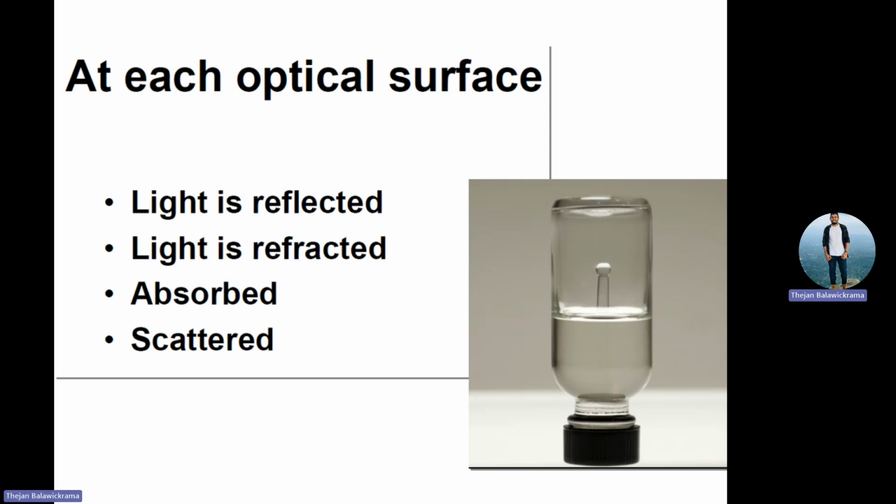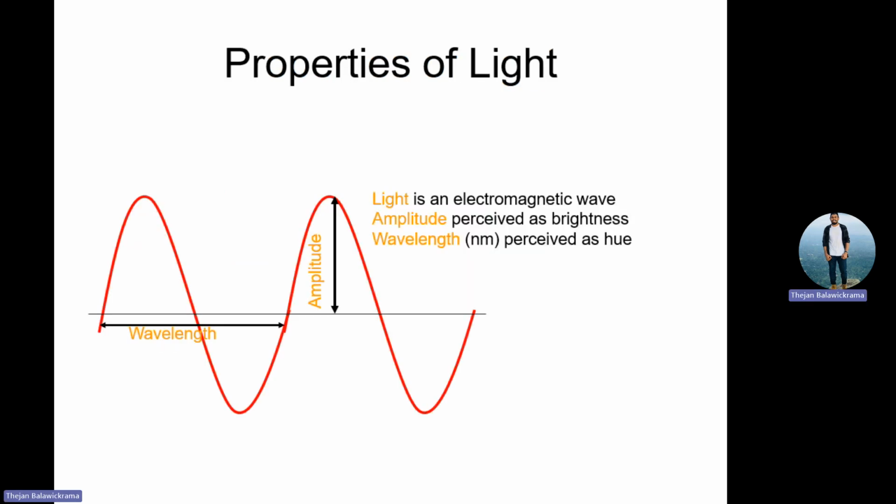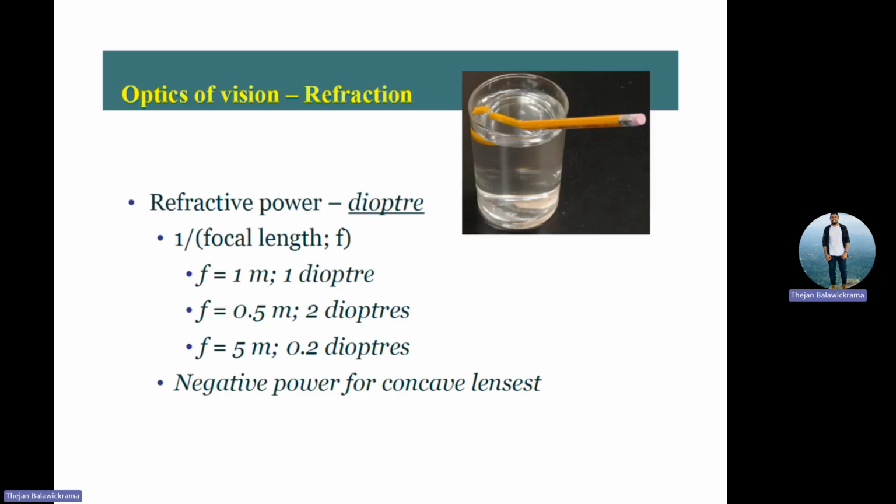So what are the things that can be scattered and why is that scattering? That is what we are going to understand. Basically, you know the properties of light. You know the wavelength, the amplitude, and what? Frequency. Right? So I suppose I don't need to waste time on that.